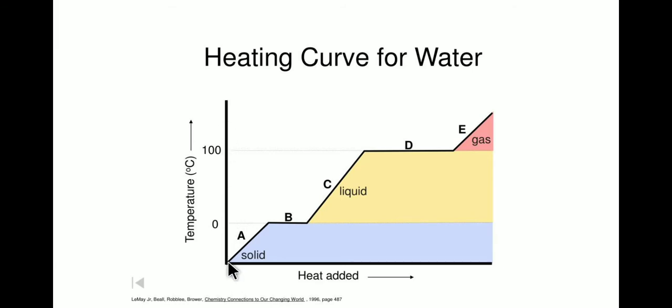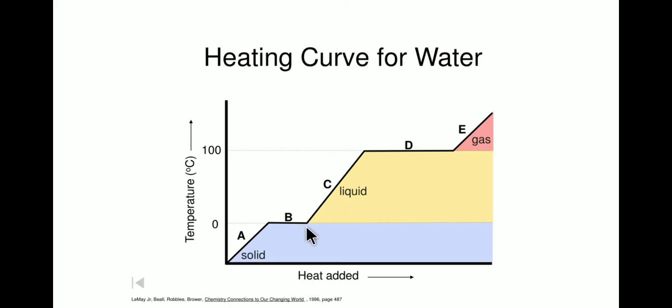When water is in the solid state, that is ice, the temperature starts to rise as the heat is added. As the heat increases, the curve shows the increase in the temperature. But at 0 degrees Celsius, the temperature will remain fixed until the entire mass of ice gets converted into water.